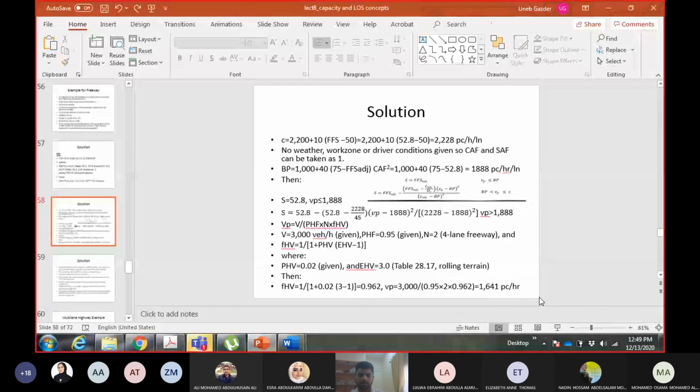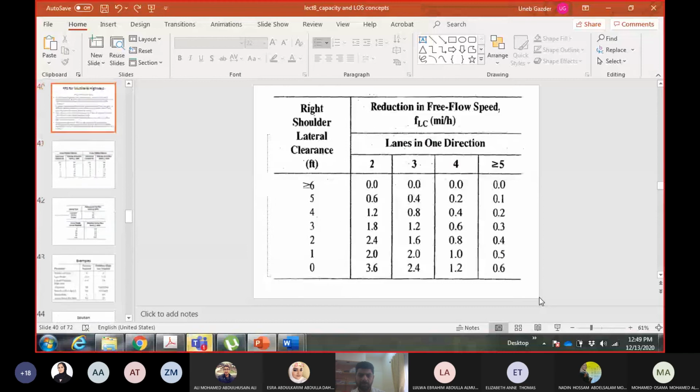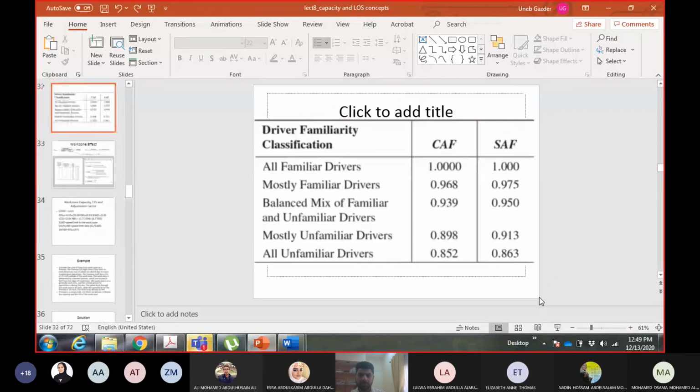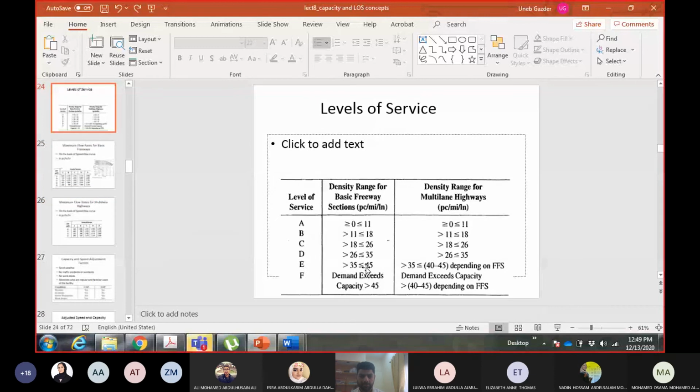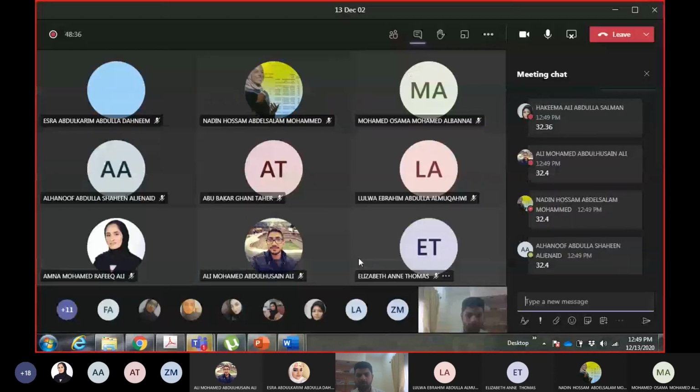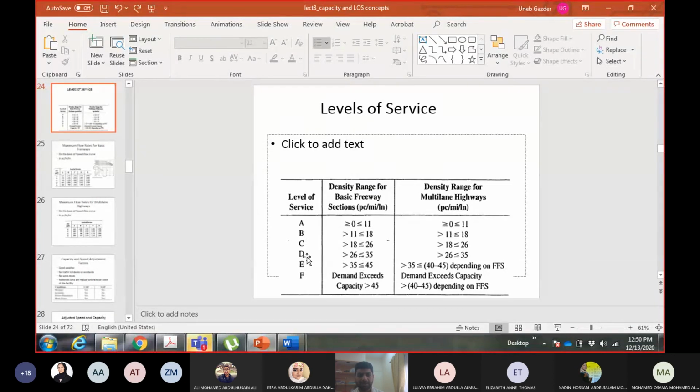I have this table which tells me the level of service according to density. 32.4 is here, so your level of service is D.